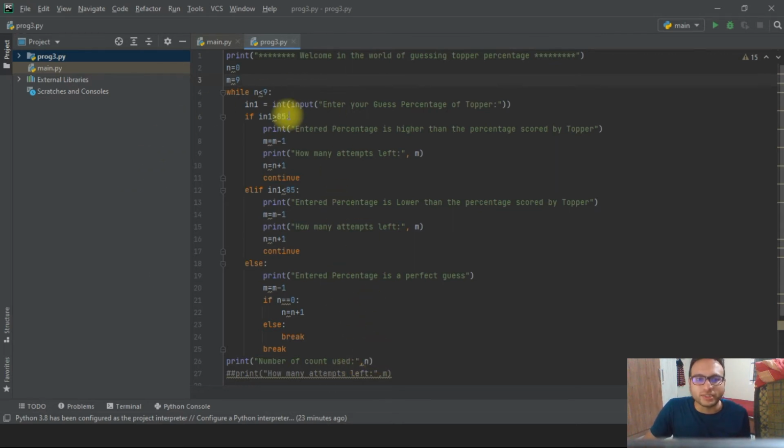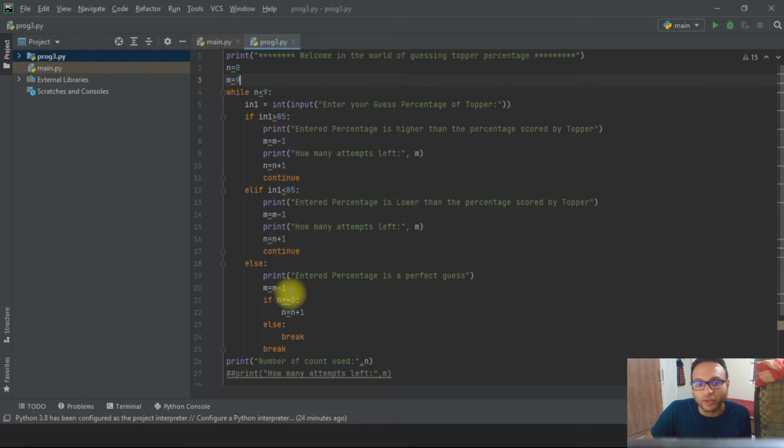So we'll go inside of it. We have to input a value, whatever the guess value is. So the user has to input the value over here. It's an integer value, and it's going inside in1. Then after that we have to use the if statement.